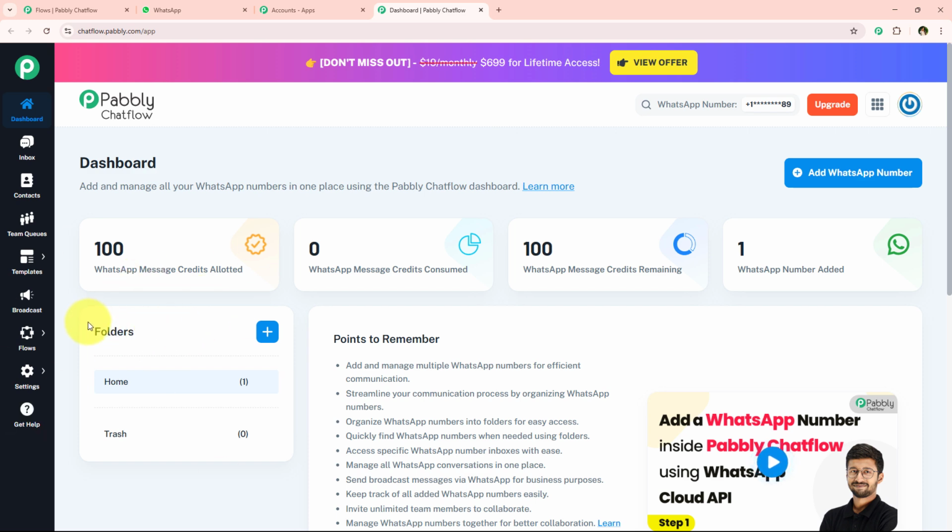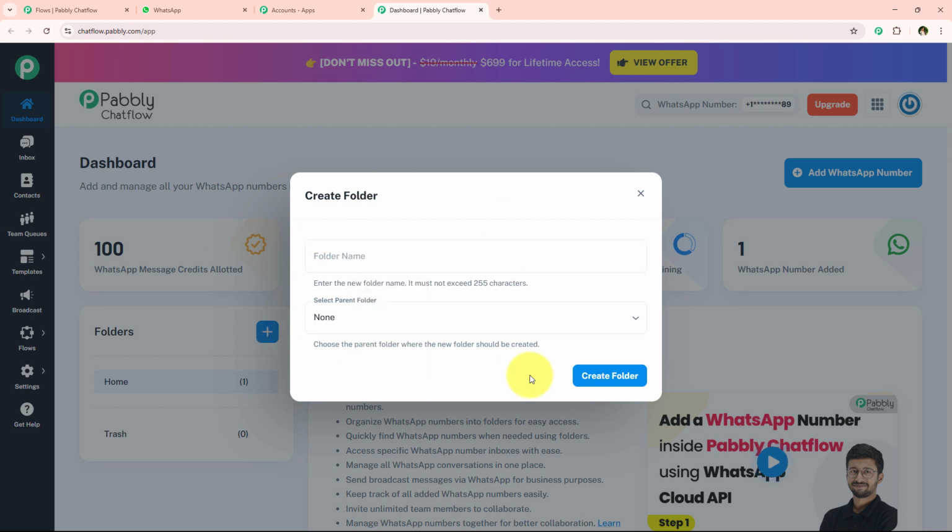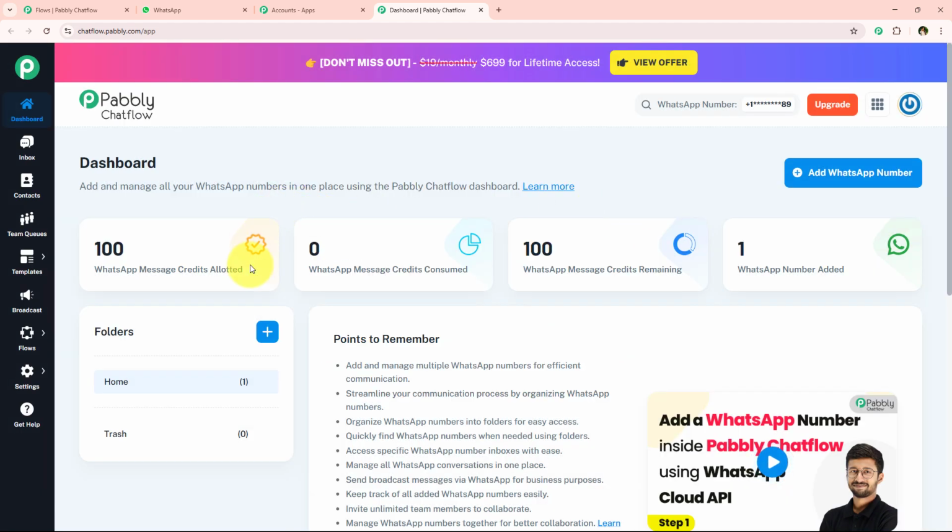Over here, if you wish, you can definitely create folders too. You can go towards this create new folder button and create multiple folders. Alright, so now in order to create a WhatsApp chatbot, we have to go towards this left side bar. Over here in the left side bar, you can see all the features offered by Pabbly Chatflow. You can see the dashboard, which I already explained. You can see the inbox. Over here in the inbox, you can manage the conversations between the user and the chatbot.